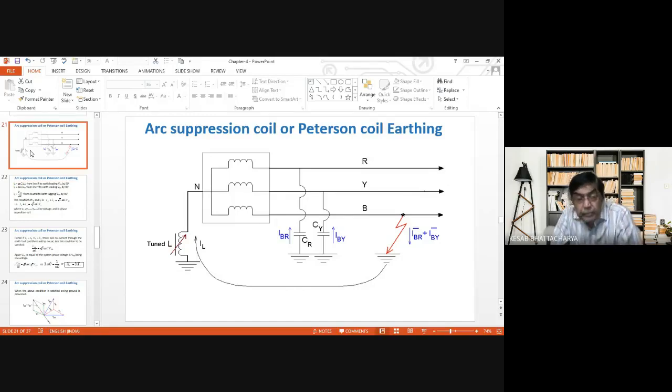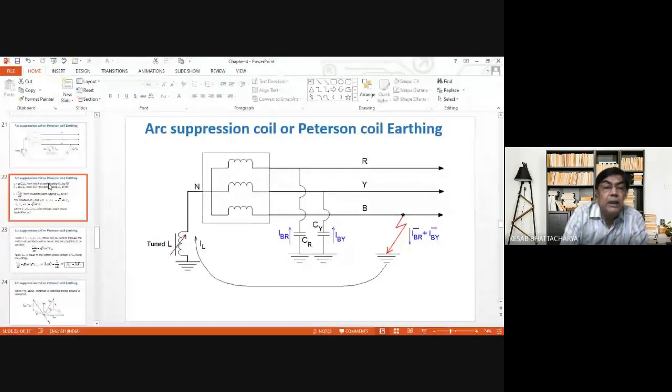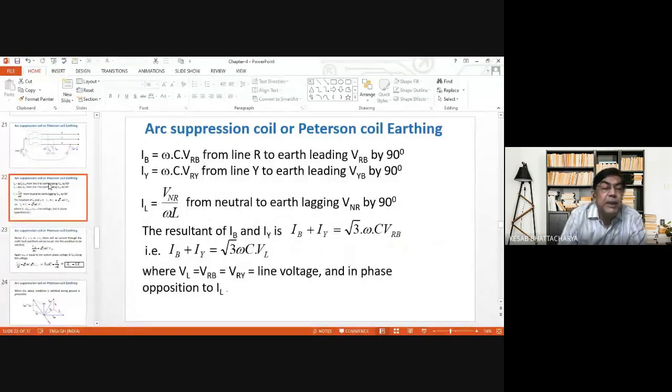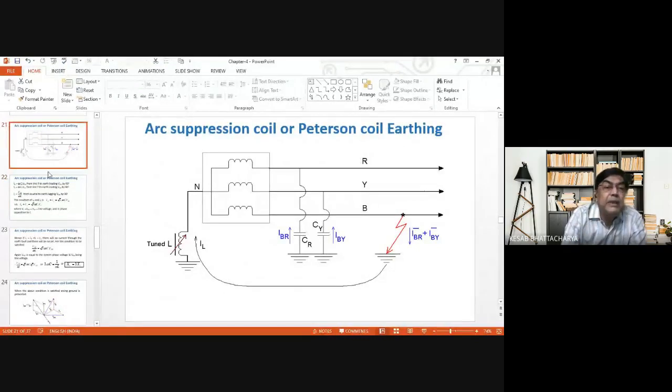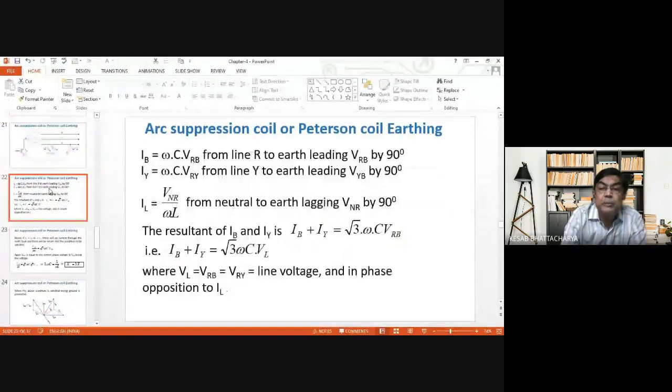So what is done is, here you see IB. IB is the fault current to phase B. IB is equal to omega into C into VRB from line R to B, leading VRB by 90 degrees.